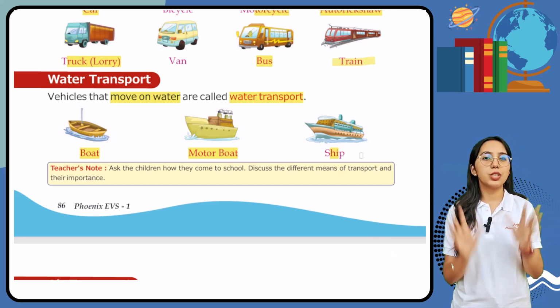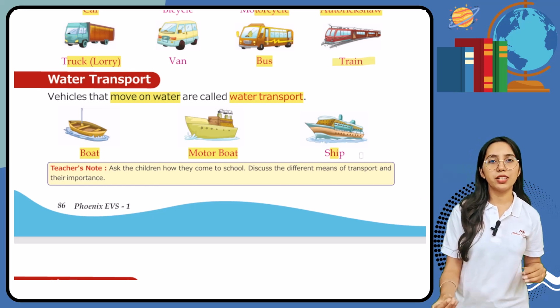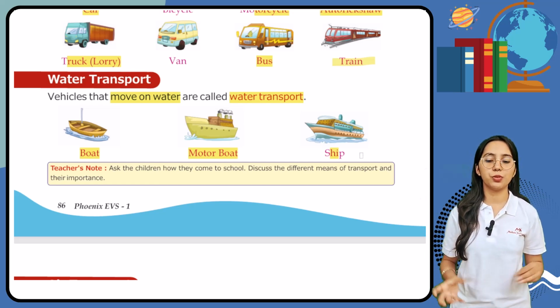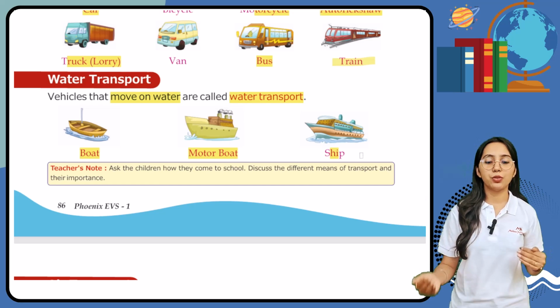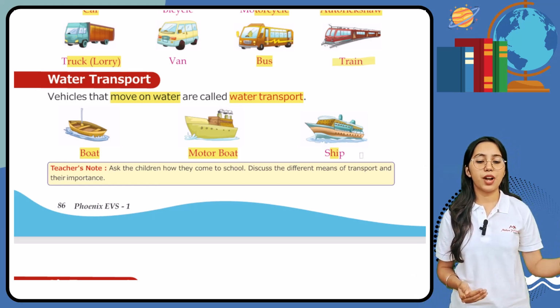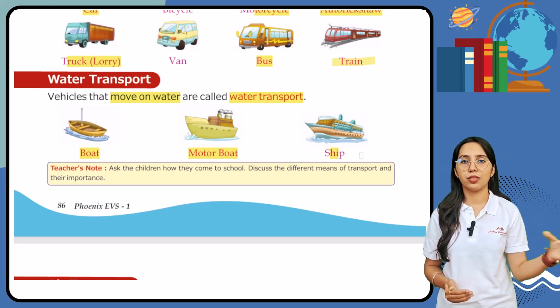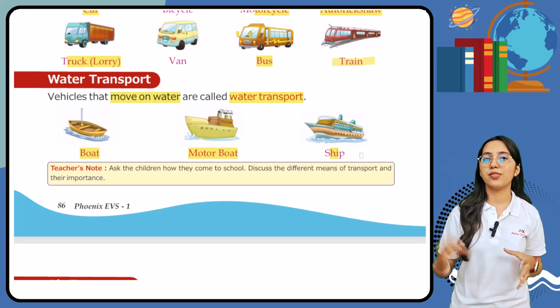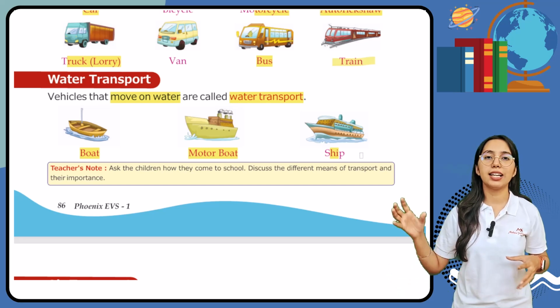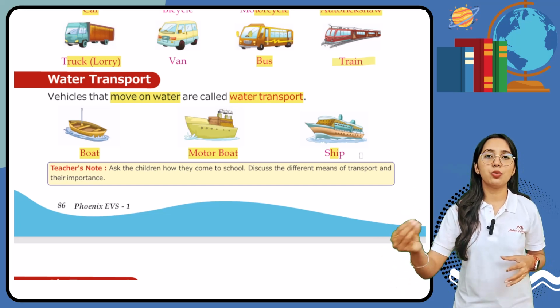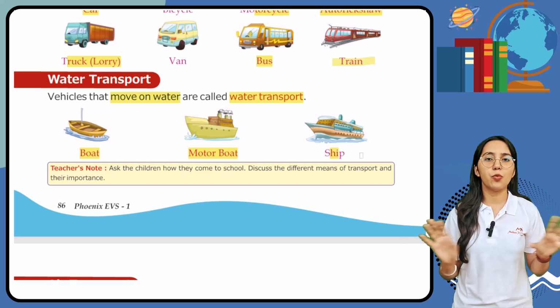So now students, you all have to tell that by what means of transport you come to school, right? And then you have to tell about the different means of transport and their importance. So now students, let's learn the importance of land transport. So land transport are very easy to access, right? And it can make us reach our desired destination in very less time.